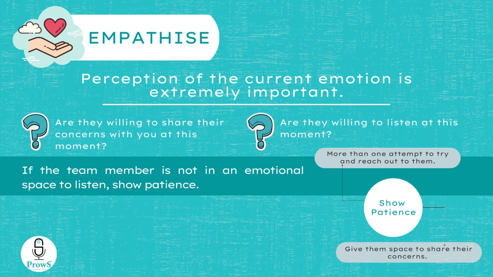Try and not focus on factors like tone. Instead, focus on the message that they're trying to relay. So to summarize, empathizing has two very important factors. Be open and perceive the current emotional state of your team member. And second, be patient with them when they are trying to share their concerns about the situation with you. And it doesn't matter what tool you're using. Empathy is a very important factor for conflict resolution irrespective.